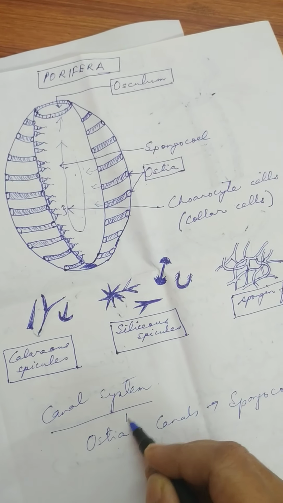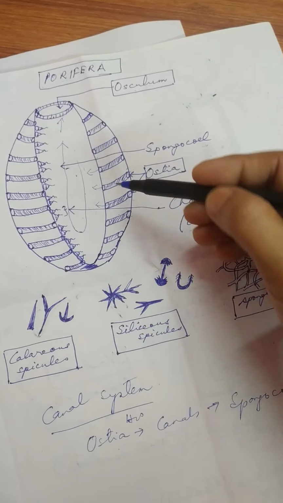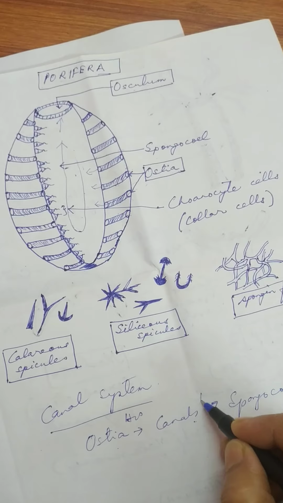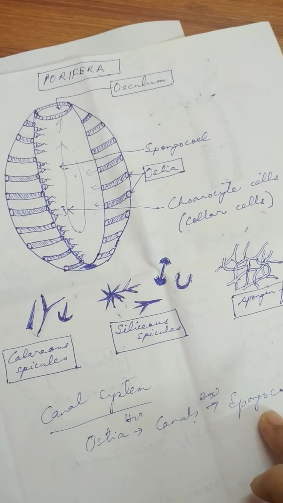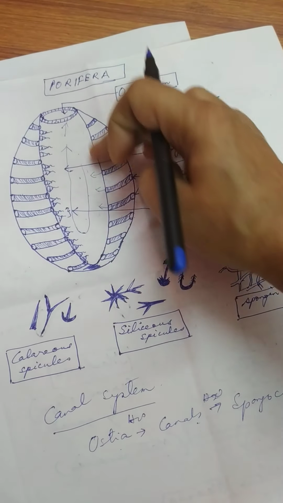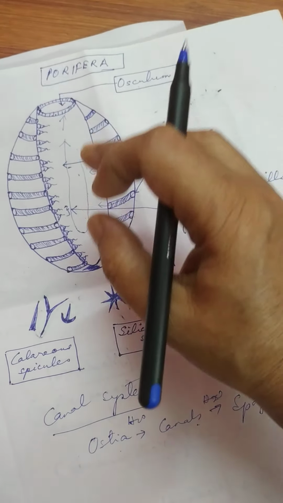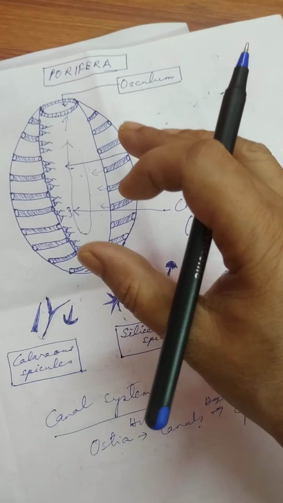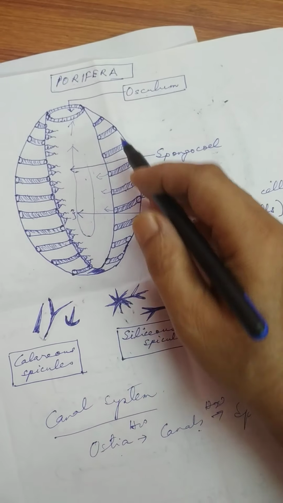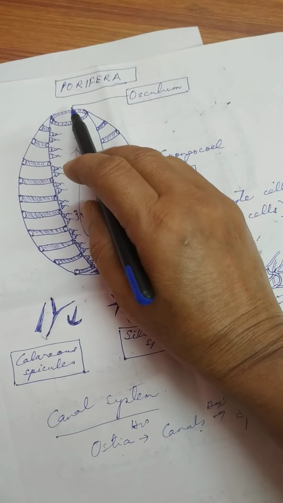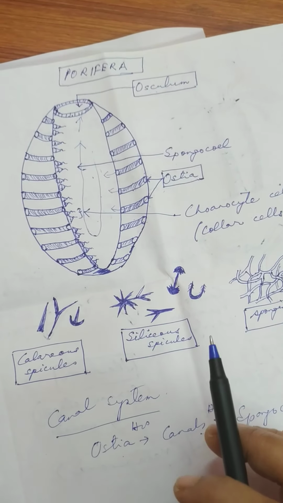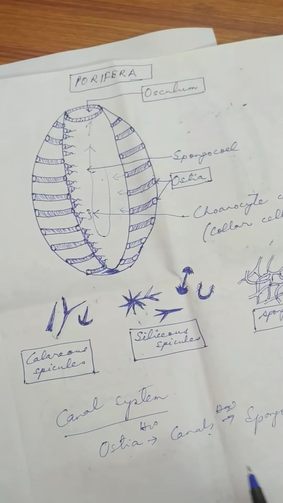Into where? Into the canals, and through the canals the water will enter where? Into the spongocoel, and in the spongocoel the water will circulate. During this circulation, exchange of gases and exchange of food materials with the waste will take place, and ultimately the water will become foul water, and that foul water will come out of the body of the sponge from the osculum. So this is called what?